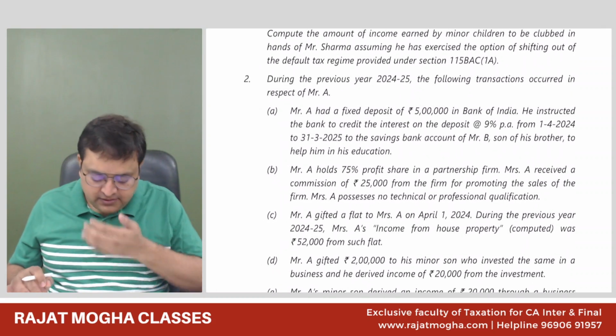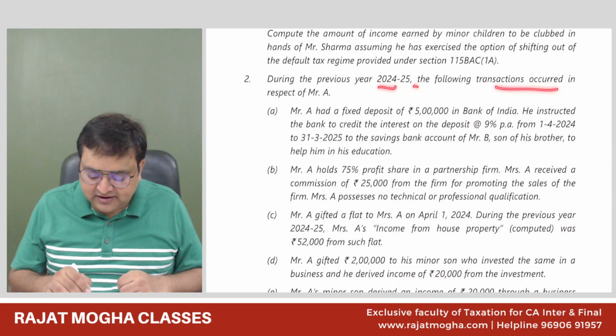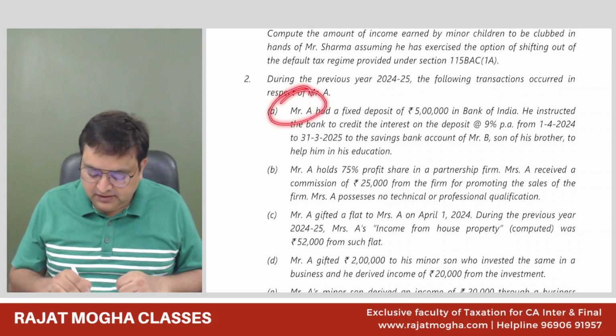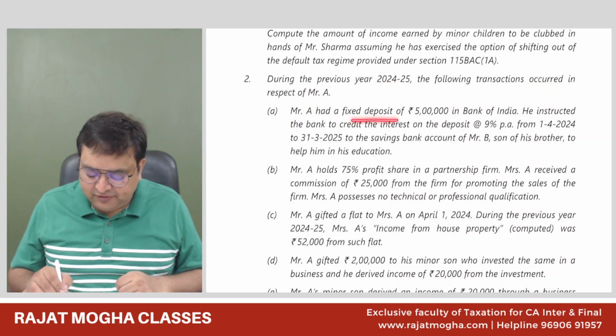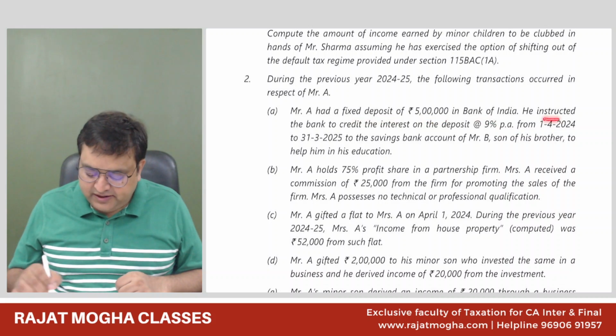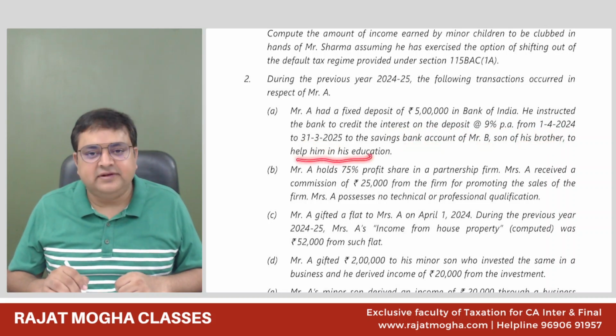second question. During the previous year 2024-25, the following transactions occurred in respect of Mr. A. Mr. A has a fixed deposit of 5 lakh rupees in Bank of India. He instructed the bank to credit the interest on the deposit at 9% per annum from 1/4/24 to 31st March 25 to the savings account of Mr. B, son of his brother, to help him in his education.